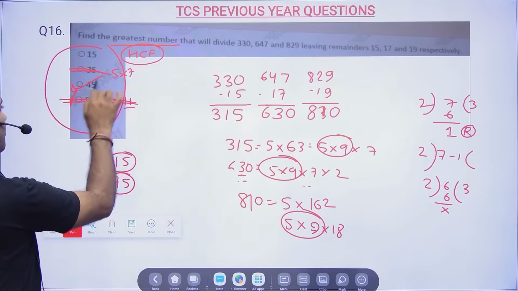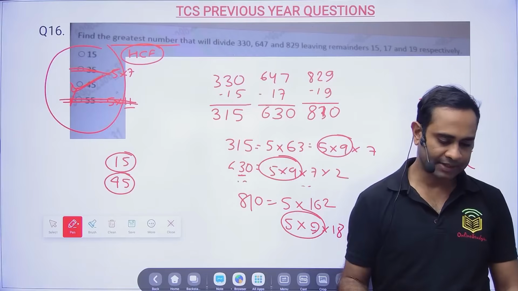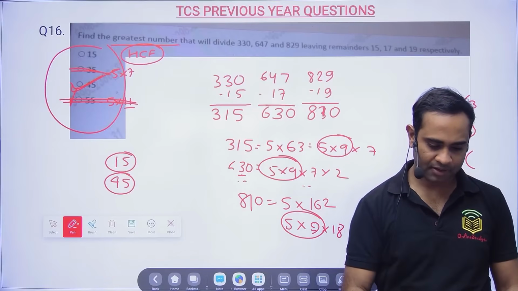I am making some mistakes today. So my answer will be 45. You have to use a little bit of mind in the exam, and then you will be able to solve it easily.